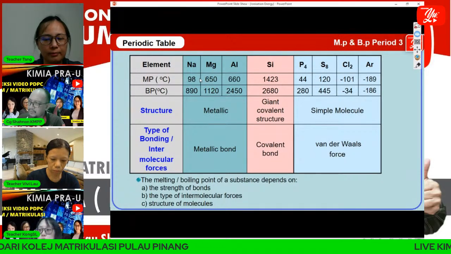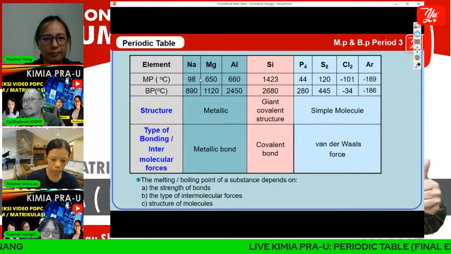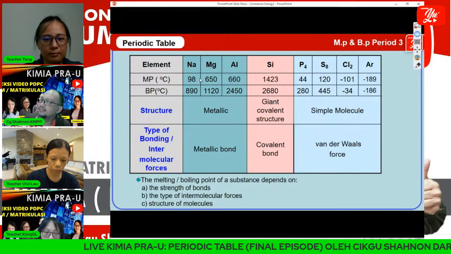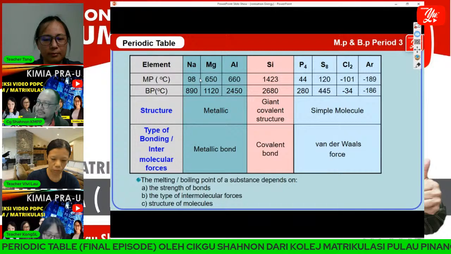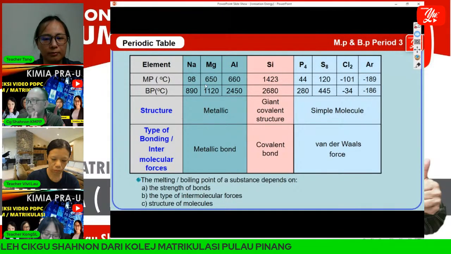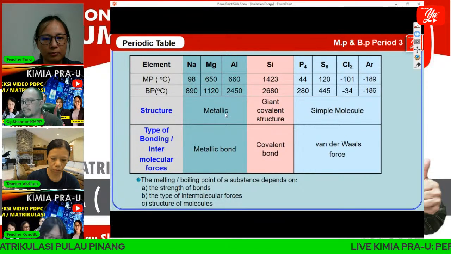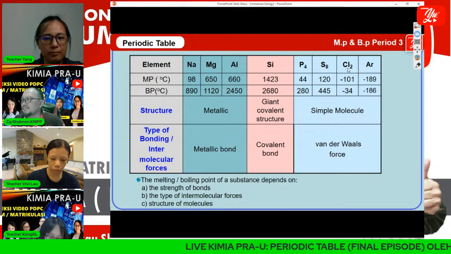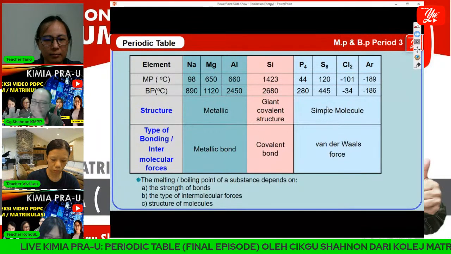And we have what we call simple molecules for phosphorus, sulfur, chlorine, and argon. So we have to divide them by structure: metallic for sodium, magnesium, aluminium; giant covalent for silicon; simple molecule for phosphorus, sulfur, chlorine, and argon.